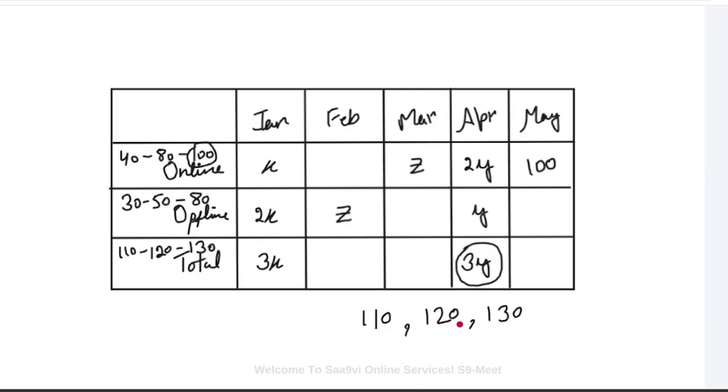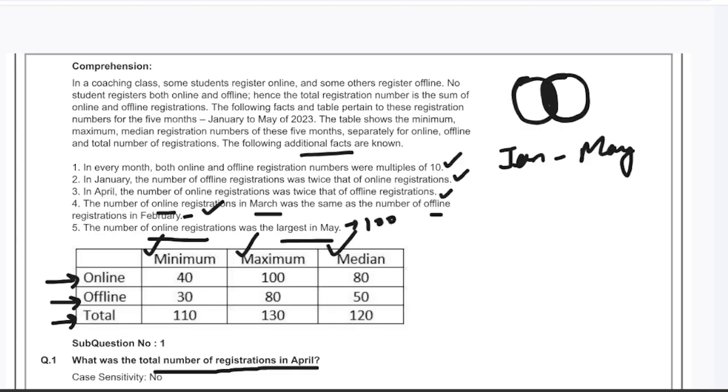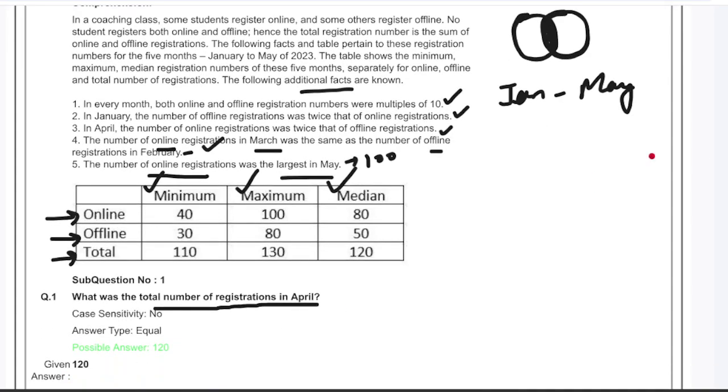Out of these three, only 120 is a multiple of 3. That means this value is 120, and y is 40, because 3y is equal to 120. So this is 40 and this is 80. The month of April is done. The total number of registrations in April was 120.